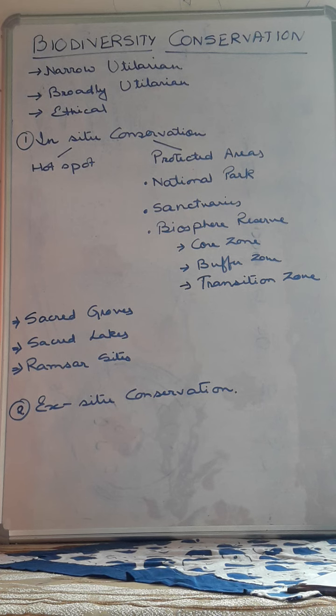So all these I will give it to you. So go through them, and even in the books also it is very clearly mentioned. It will be better if you go through the books and study them properly. The names, the year, their main conservation act, strategies, what they are conserving actually, what is the main plant or animal that is present there for which that particular area is under conservation program. So all these things are very much important. So go through them, and finally with this we conclude this chapter.